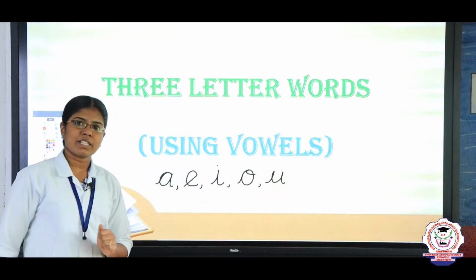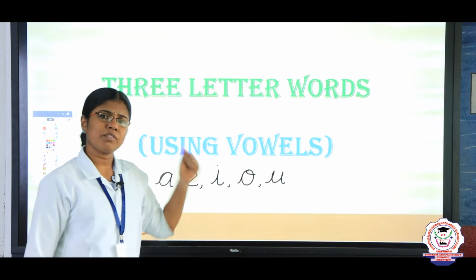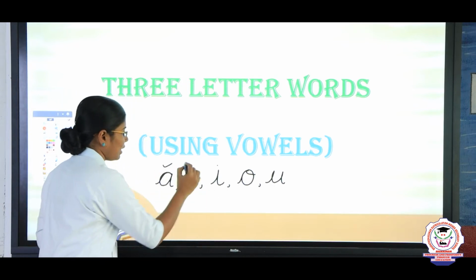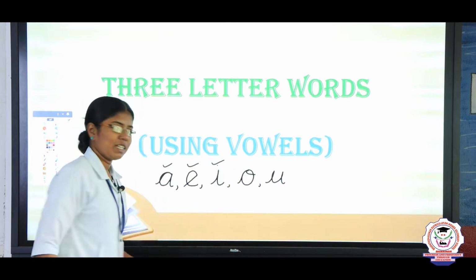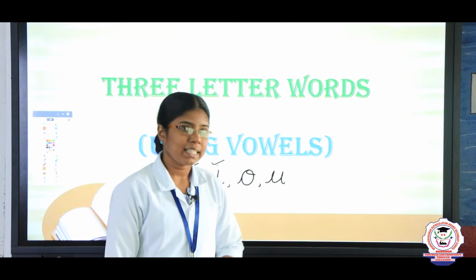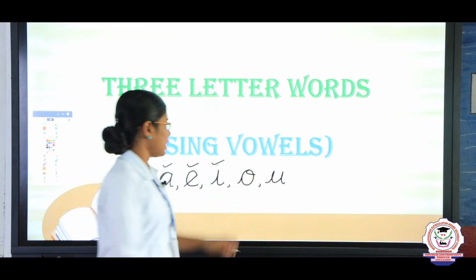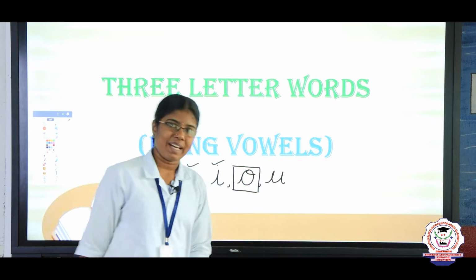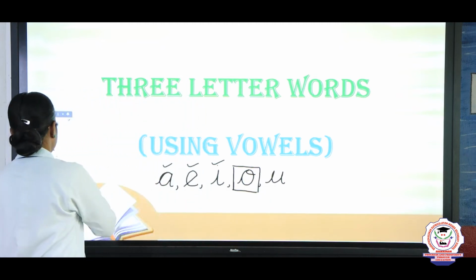In the previous sessions, we have learned some of the 3-letter words by using A, E and then I. So, following that, in this class, we are going to learn 3-letter words by using the vowel O. Okay, children? Very good. Let's enter into the topic.